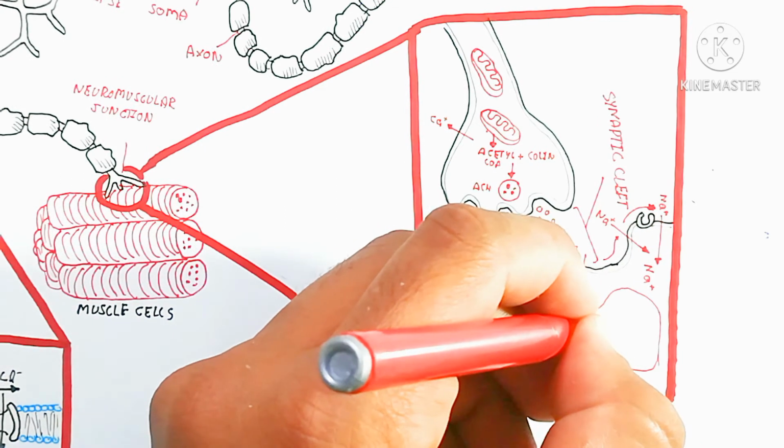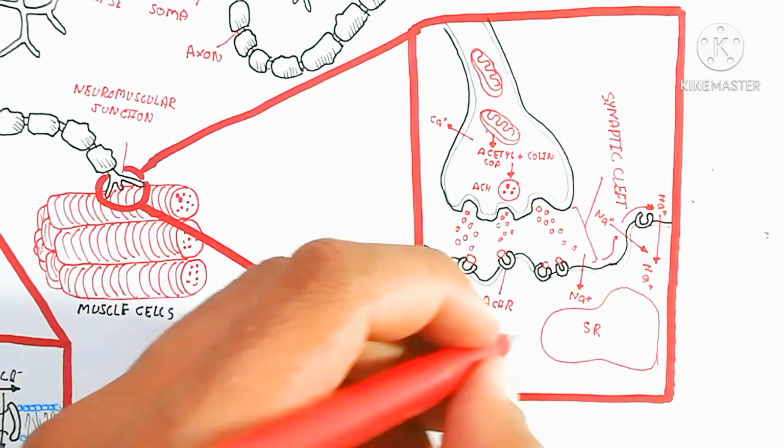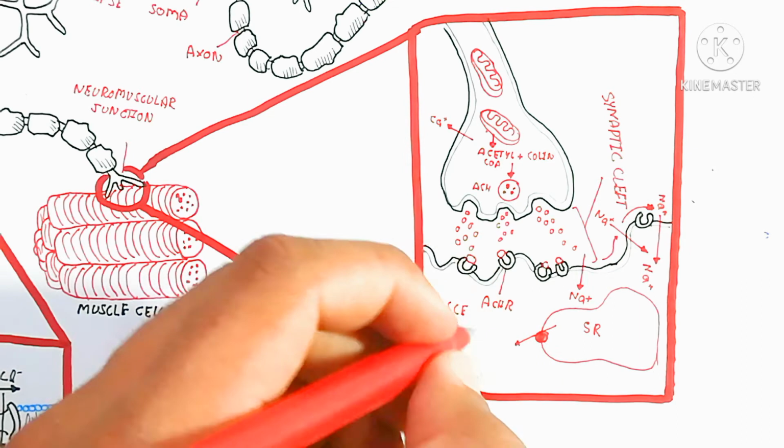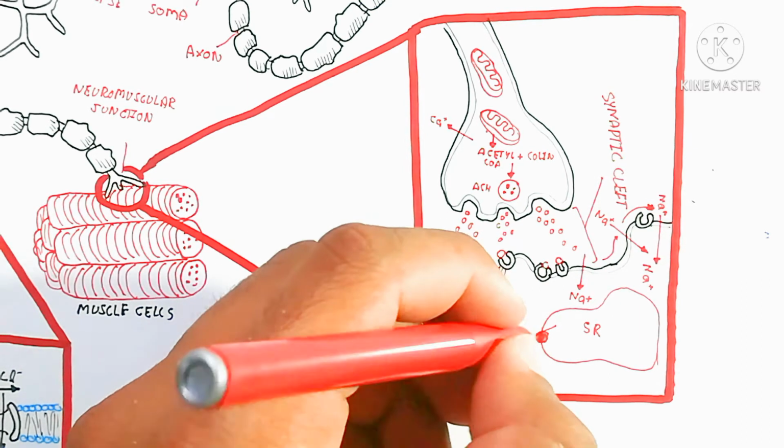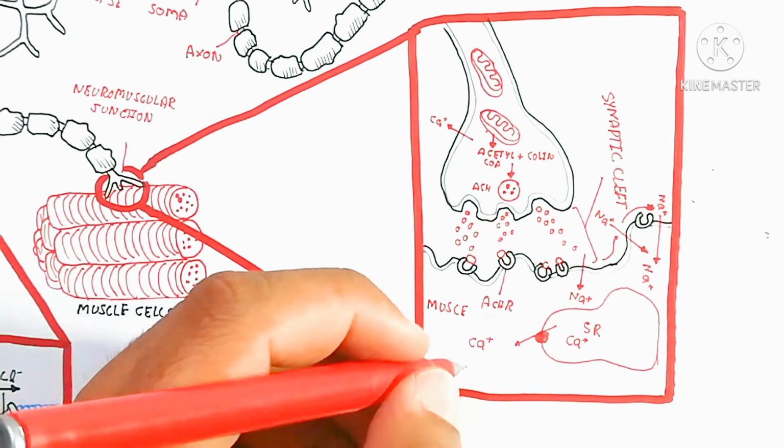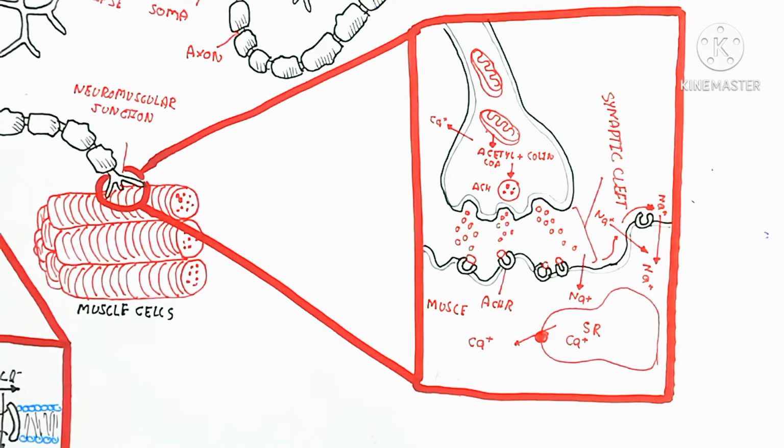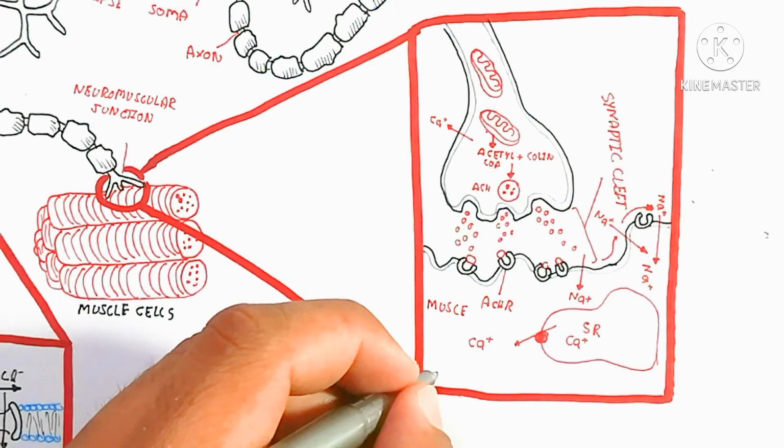First of all, the neurotransmitter will bind to create a nerve impulse. Here the calcium will move out. Why? Because sodium will move inside to create a more positive charge in the sarcoplasmic reticulum.